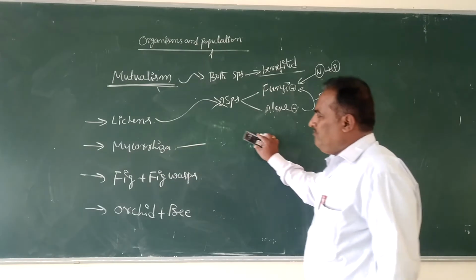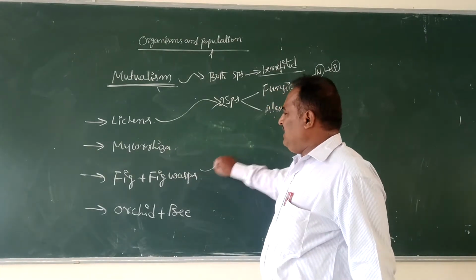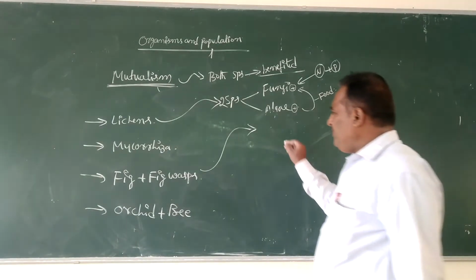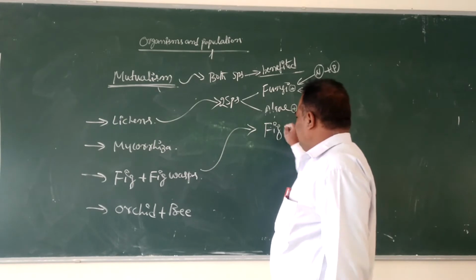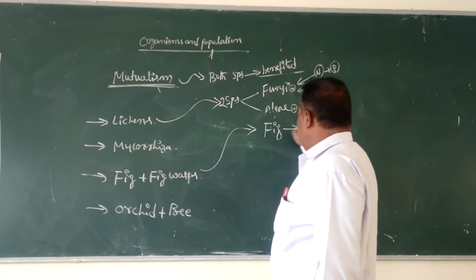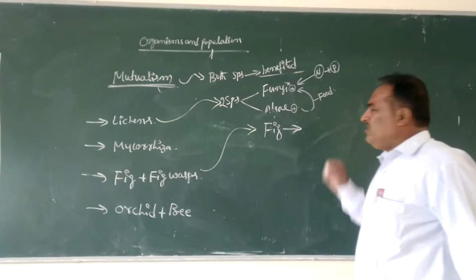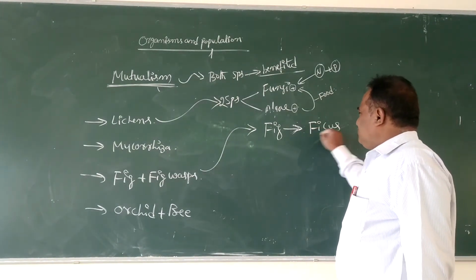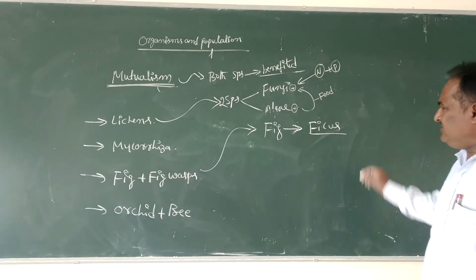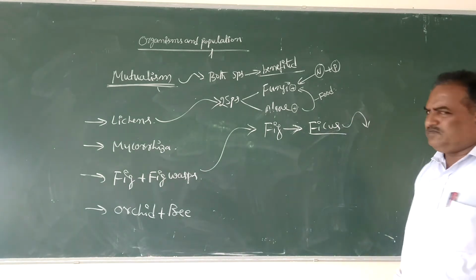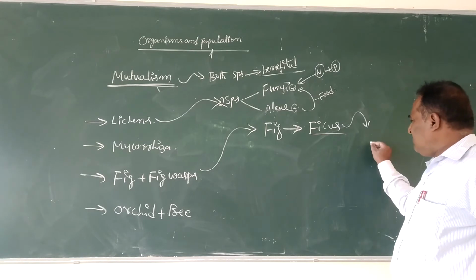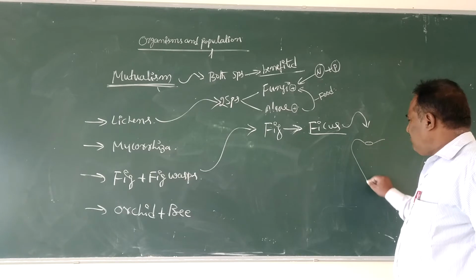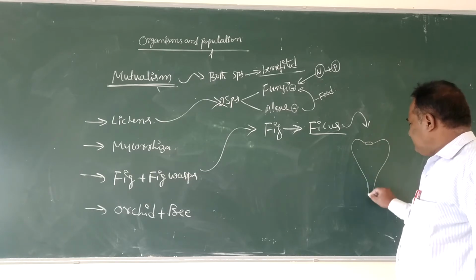And one more example, fig and fig wasps. Here fig belongs to the Moraceae family, the Ficus species. Ficus produces an inflorescence.